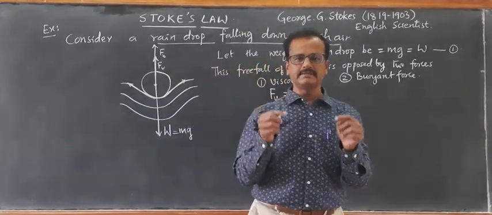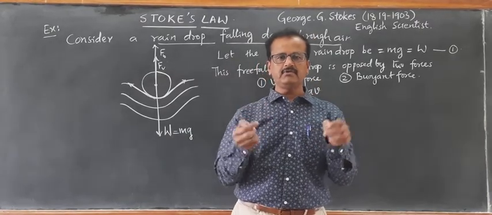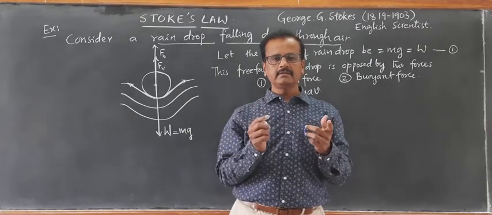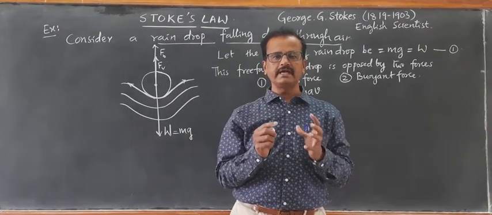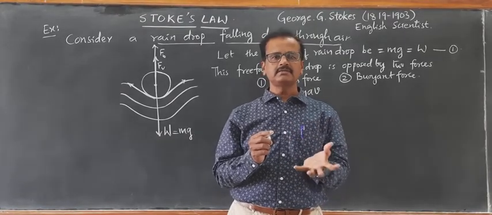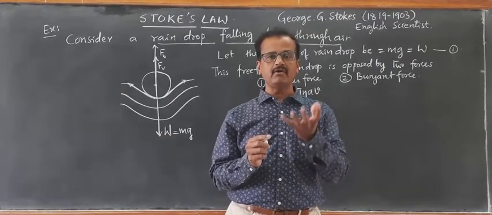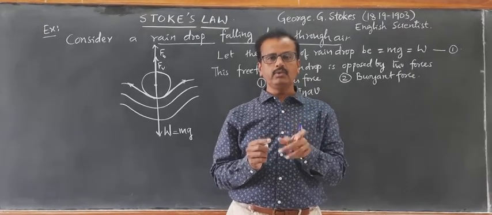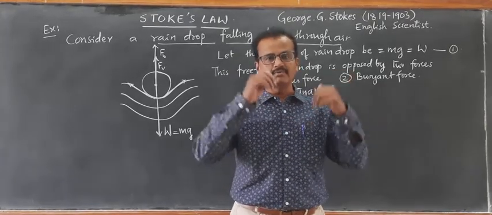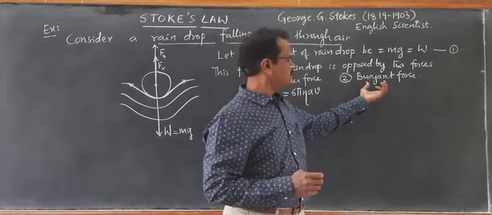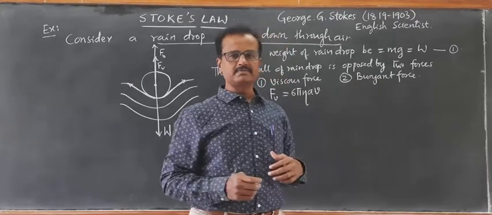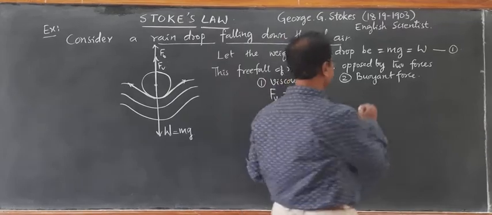Whenever an object is immersed partially or fully in a fluid, then the buoyant force, an upward thrust exerted on the object, is equal to the weight of the volume of the fluid displaced by it. That's how we call it buoyant force. So using Archimedes principle, we can find out what is the buoyant force.